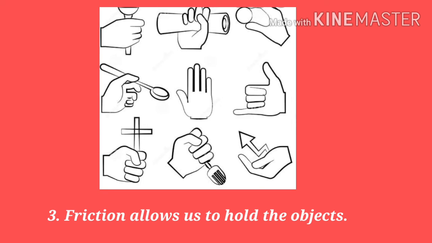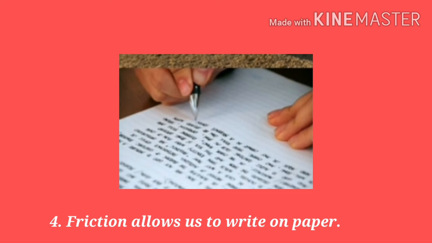Next, friction allows us to hold objects with our hand, due to the friction between the surface of our hand and the holding object. Next, friction allows us to write on paper, but we find difficulty writing on smooth surfaces such as glass and polythene because friction is very less on smooth surfaces.